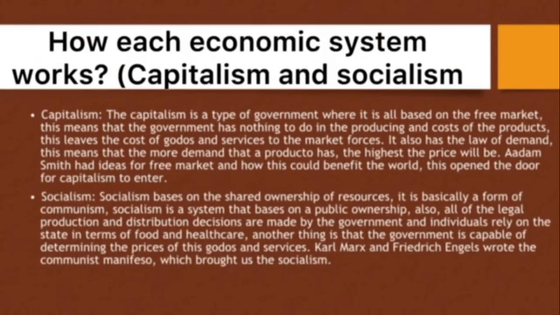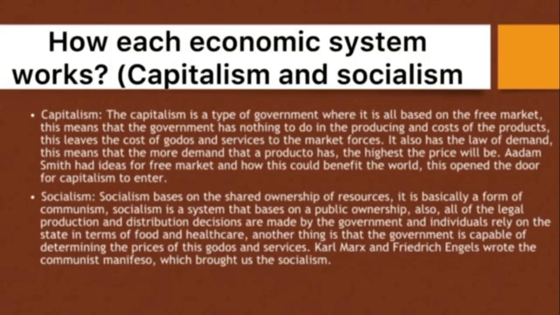How each economic system works: capitalism and socialism. First of all, capitalism. Capitalism is a type of system that is all based on the free market. This means that the government has absolutely nothing to do with the purchasing and the cost of products. This means the cost of goods and services is left to the market forces. This type of economic system also has a law of demand. The law of demand means that the more demand a product has, the higher the price will be. Adam Smith was the first to come up with these ideas for the free market and how this could benefit the world. So these ideas opened the door for capitalism to enter the world economy.